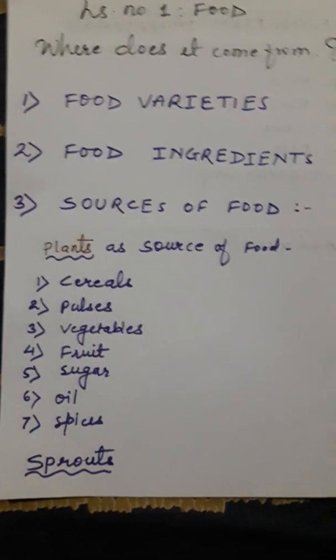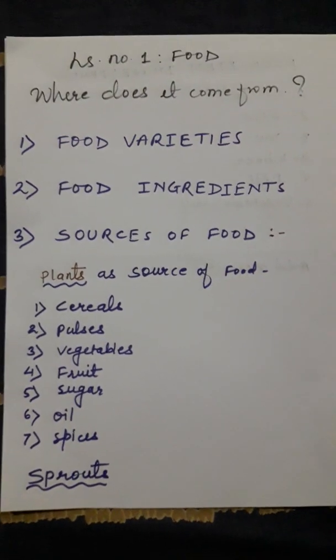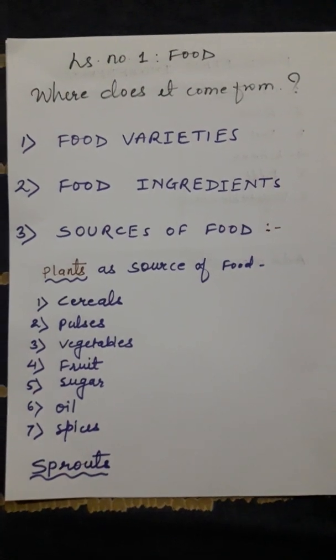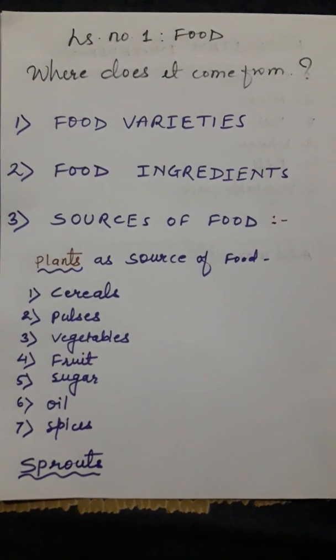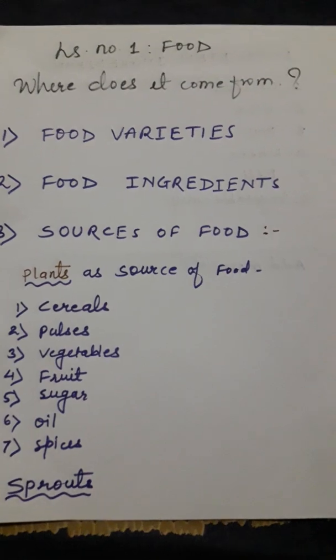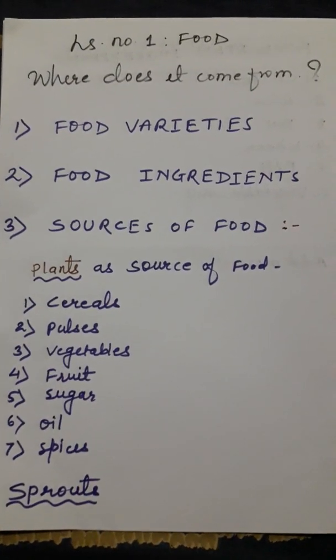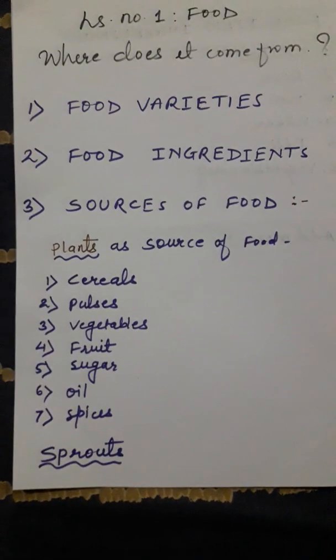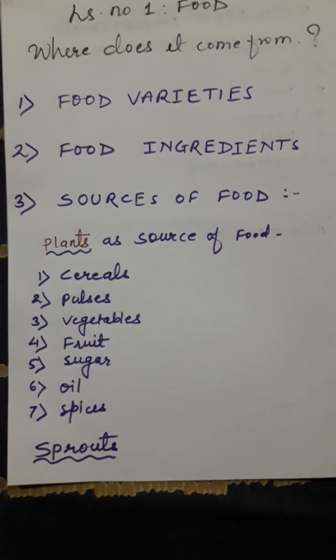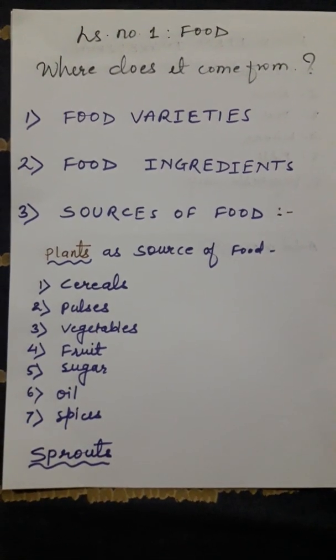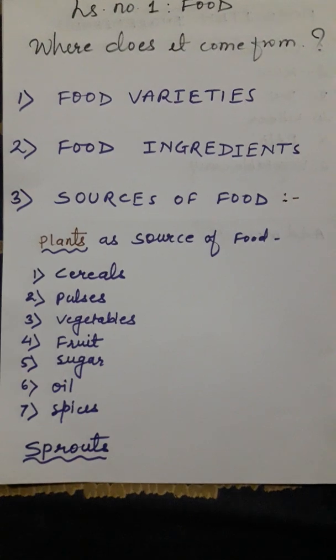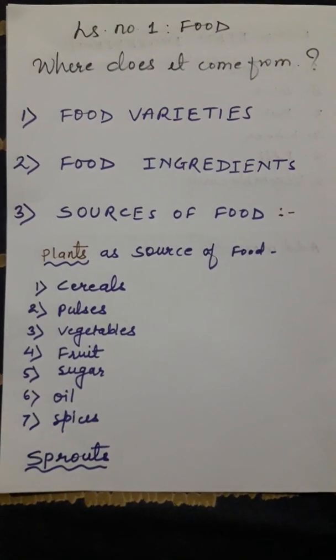Different plant parts from which food is obtained are the root, stem, leaves, flowers, seeds, and fruits. Do you know which part of the plant you are eating when you eat potato, cabbage, onion, radish, carrot, or mango?